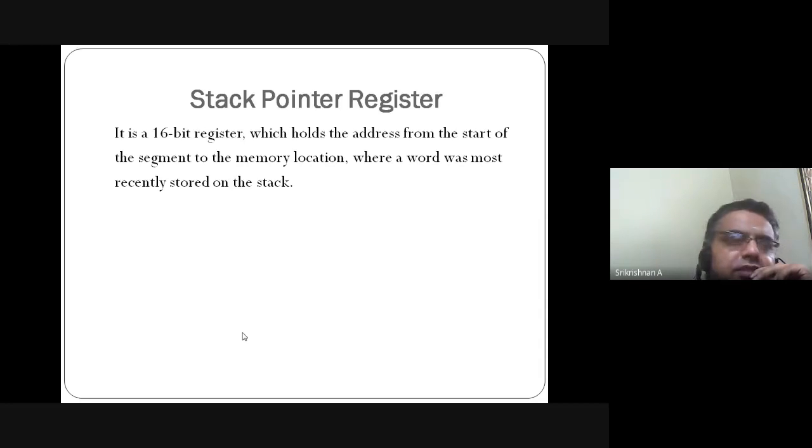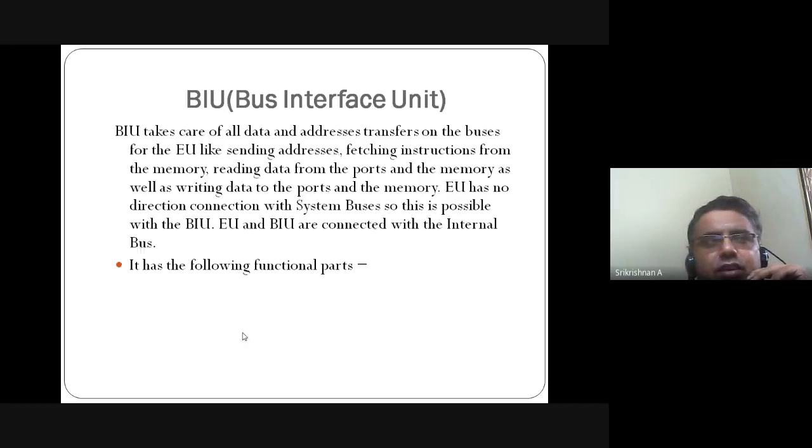Moving on. Bus interface unit. Now we saw the execution unit previously, now the bus interface unit. It takes care of all data and addresses, sending addresses, fetching the instructions from the memory, reading the data, writing the data. All these are taken care of by the bus interface unit. So that has certain functional parts.